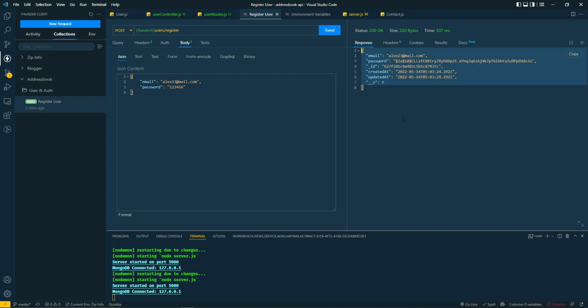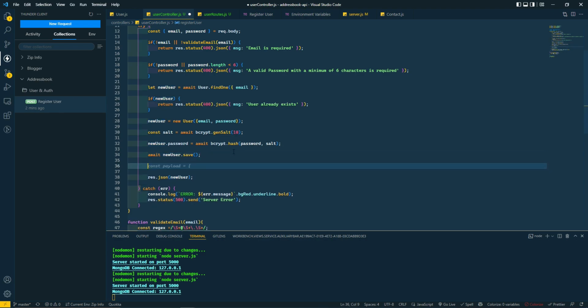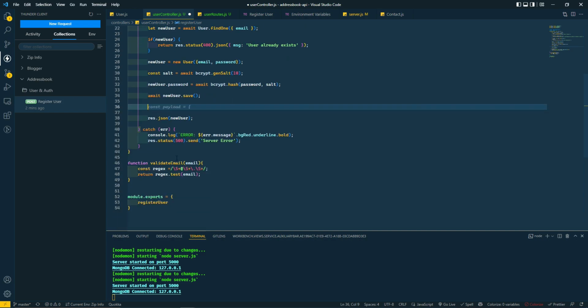In order for us to do that, we're going to be using JSON Web Token. So let's go back to our user controller. We're going to create a payload. Actually, let's see if it works like this.